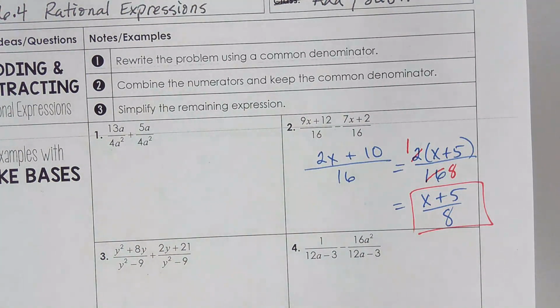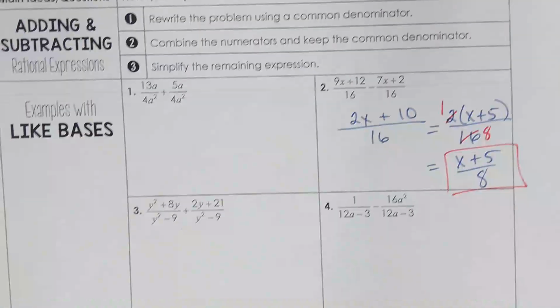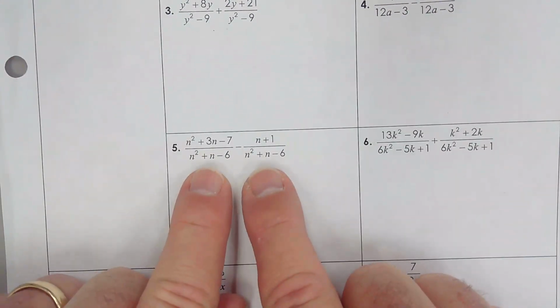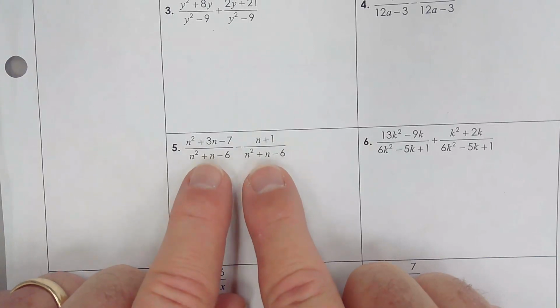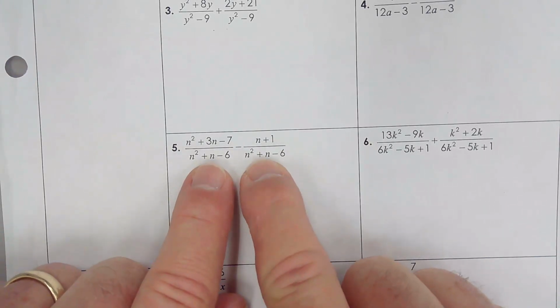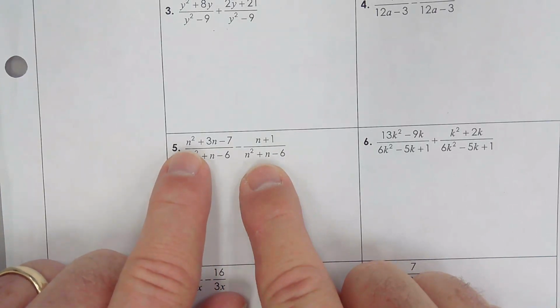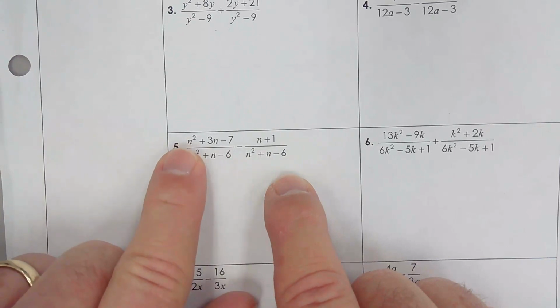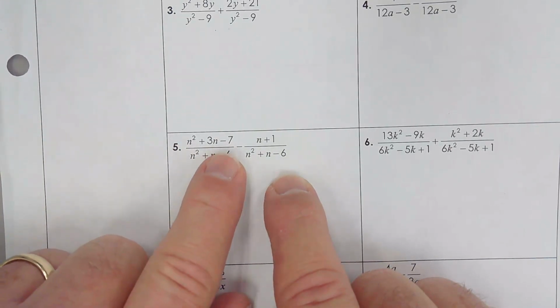What do you think? Not too bad, huh? Not too bad at all. Well, sometimes it gets a little tricky when it's not so nice. Look at number 5. If we were going to do number 5, before I start factoring, I don't think I need to factor. I got a common denominator already. But I would have to take 3n minus n, keep the n squared on top, and negative 7 minus 1.